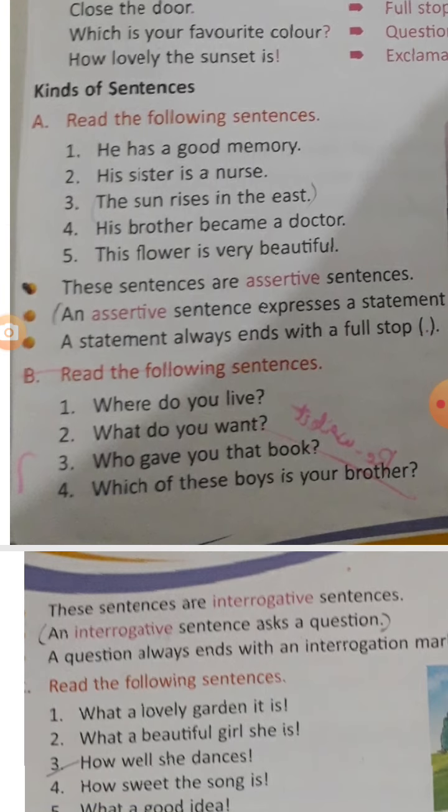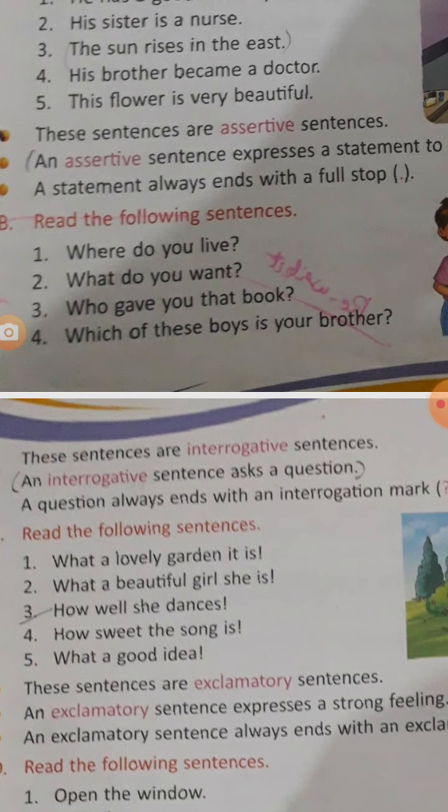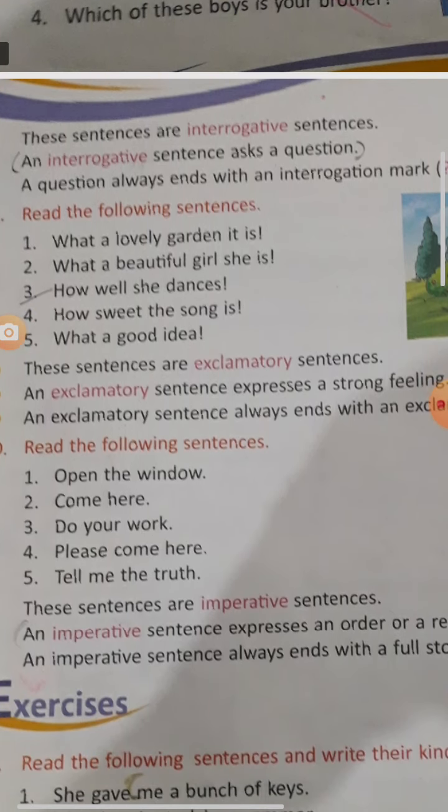Read the following sentences. Where do you live? What do you want? Who gave you that book? Which of these boys is your brother? All these sentences ask questions. So these are known as interrogative sentences. An interrogative sentence always asks questions and ends with an interrogation mark or question mark.